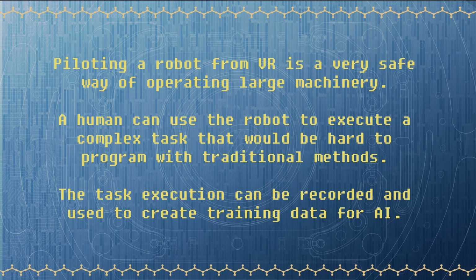He can use the robot to execute a complex task that would be hard to program with traditional methods. The task execution can be recorded and used to create training data for artificial intelligence. When enough training data is collected, the robot can learn from the data how to execute the task without the help of a human.